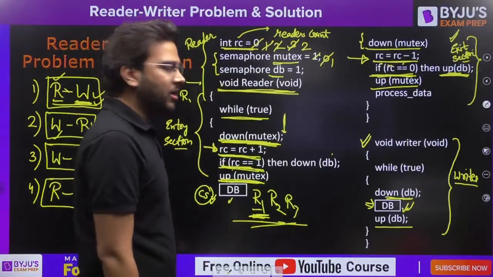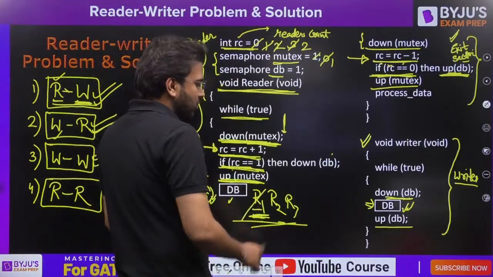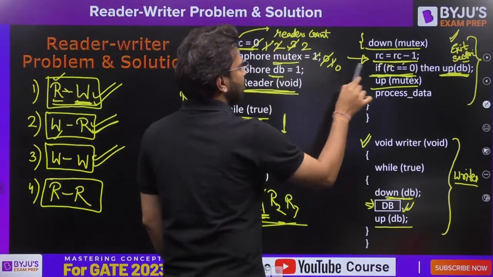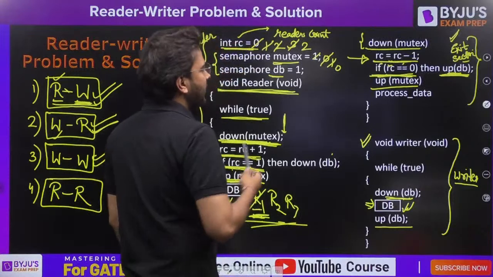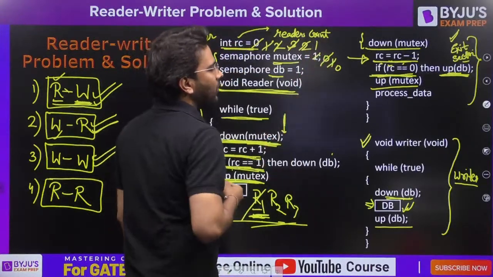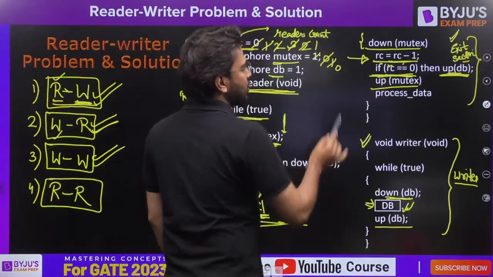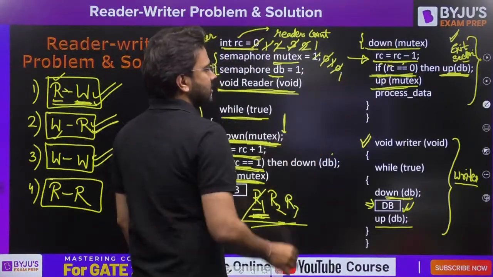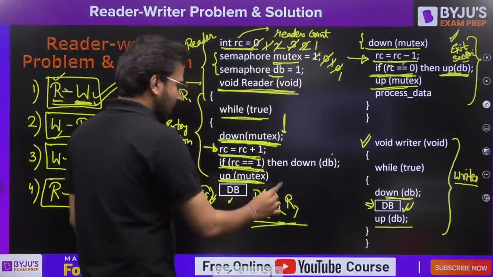Similarly, R1 is gone. Now we have R2. It will also perform down of mutex. Fine. Make it 0. RC = RC - 1. Make the read count 1. RC == 0? No, it is 1. So up of mutex. Process the data. So R2 is also gone.